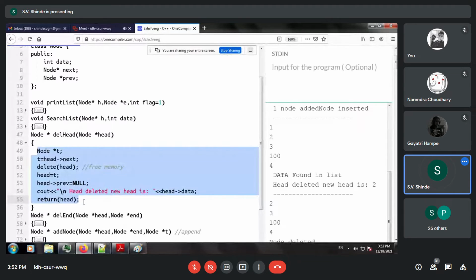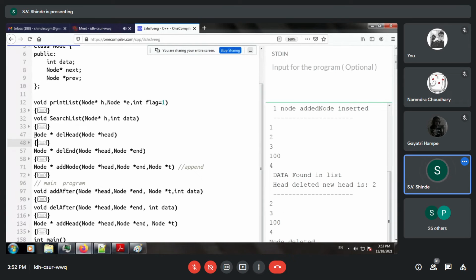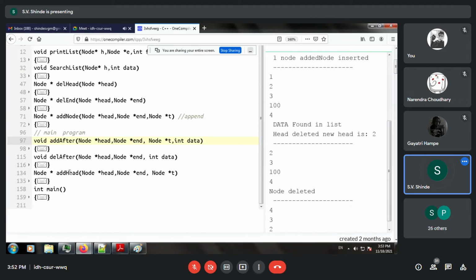Okay, so this ADT helps us. So you can see we have created delete head, delete end, add node, add after, and add head. So you can combine it into two functions. One is a delete function and another is an add function or insertion function. That is also okay. Yes, everyone getting this?